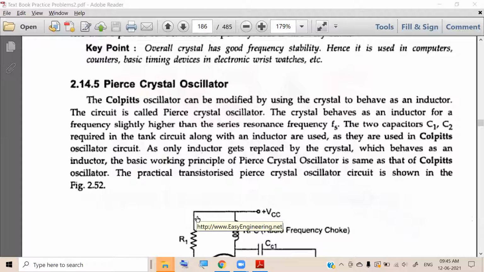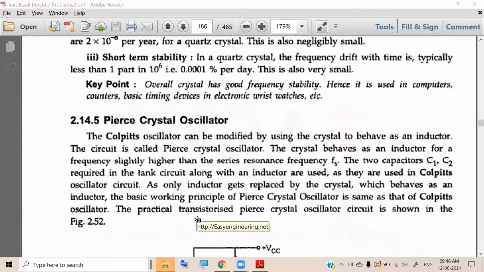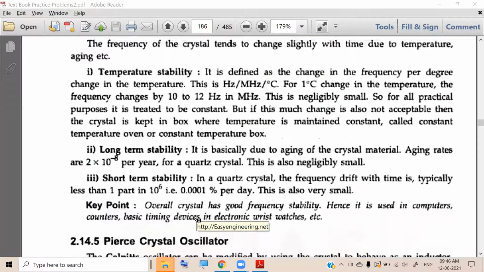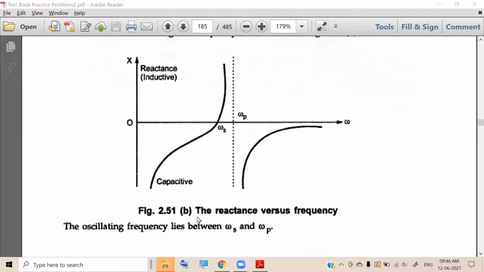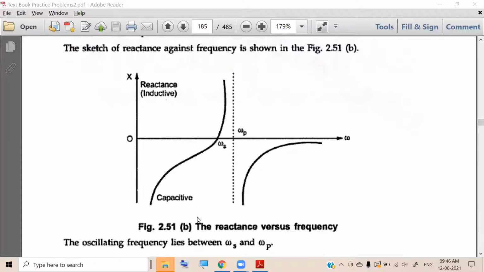Before we go into the discussion of this Pierce crystal oscillator, let us once again see the crystal characteristics. I think I told you that the operating frequency will be between Ws and Wp. So this is Ws, this is Wp.